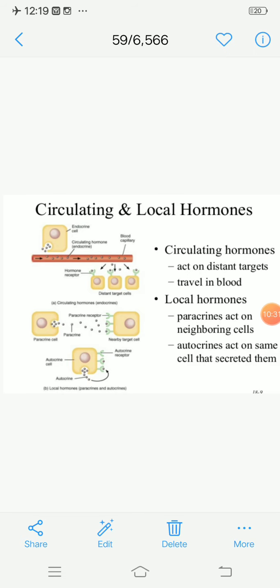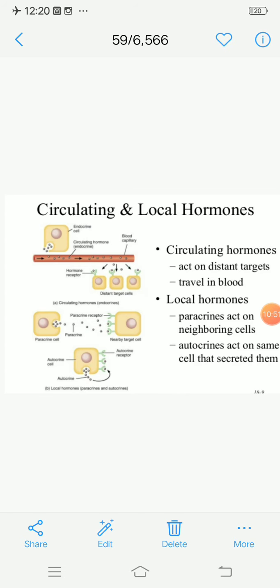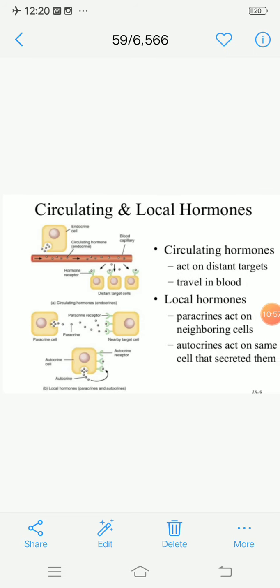Next is the autocrine circulating system. Auto means self. So here the hormone produced by the cell will go and bind to the receptor which is present on the same cell. That hormone will act on the self cell which produced it. So these are the three circulating systems: endocrine, paracrine and autocrine.